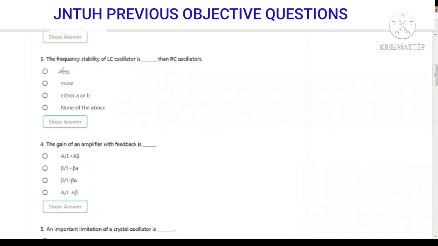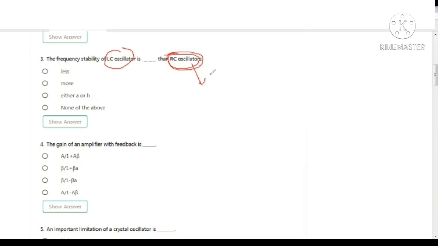Next question, the frequency stability of an LC oscillator is dash that of an RC oscillator. There are two types of oscillators, RC oscillators and LC oscillators. Wien bridge and RC phase shift oscillators are examples of RC oscillators, and Hartley and Colpitts are examples of LC oscillators. The RC oscillator has more frequency stability, and the LC oscillator has less. So the frequency stability of an LC oscillator is less than that of an RC oscillator.